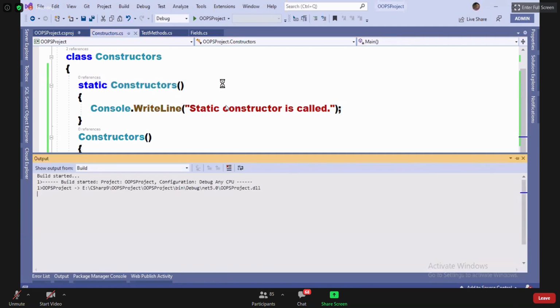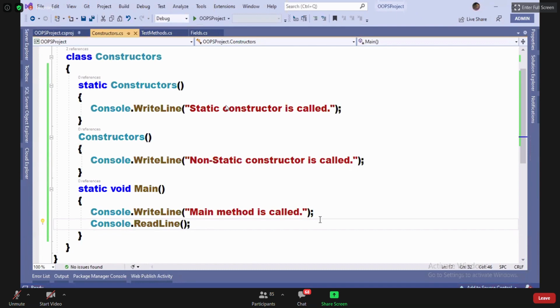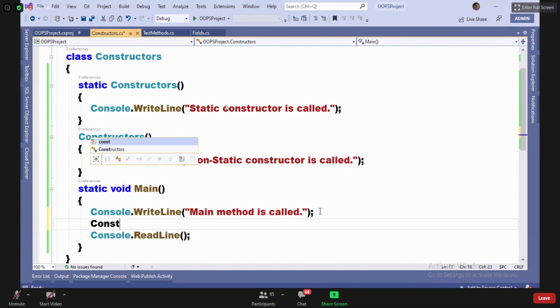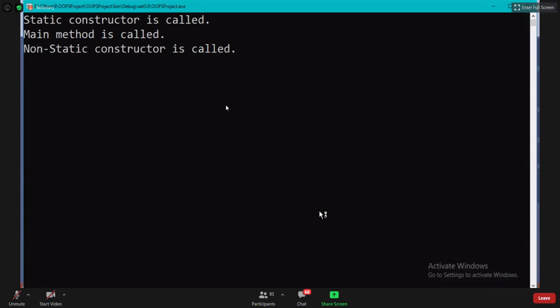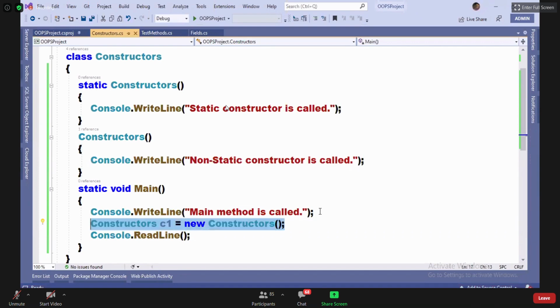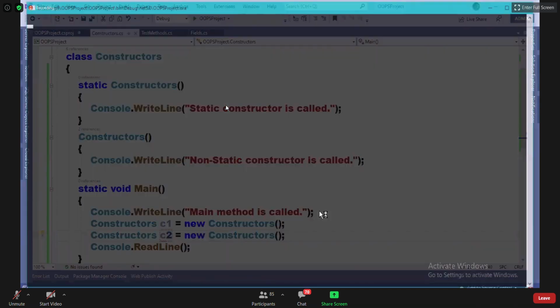Okay. But till now, if you observe, the non-static constructor is not called. Why? A non-static constructor will be called only after creating an instance. So if at all a non-static constructor is to be called, I require an instance. Yeah, now the non-static constructor is called. And remember guys, every time I create an instance, will it call the non-static constructor or not?